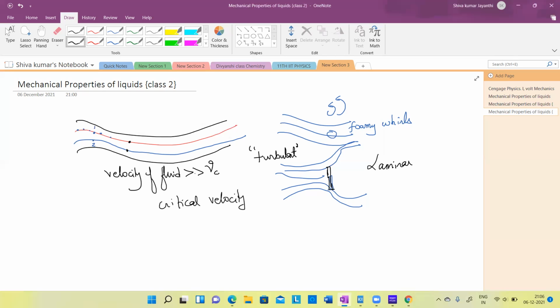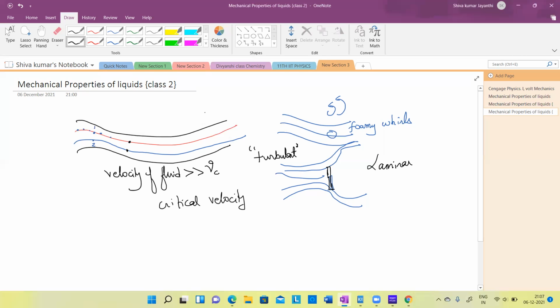But when there is no turbulence, less than the critical value, then what is it called? If the flow is less than the critical velocity of that particular liquid, it's not going to become laminar. It's not going to become turbulent. Can you explain this velocity of fluid and critical velocity again?